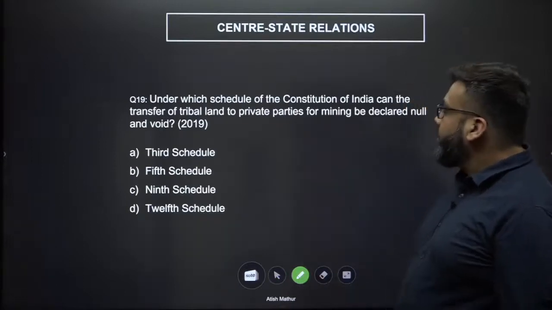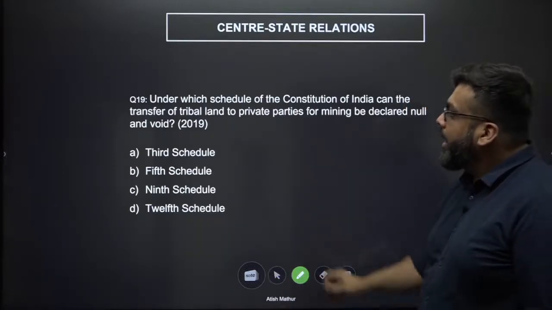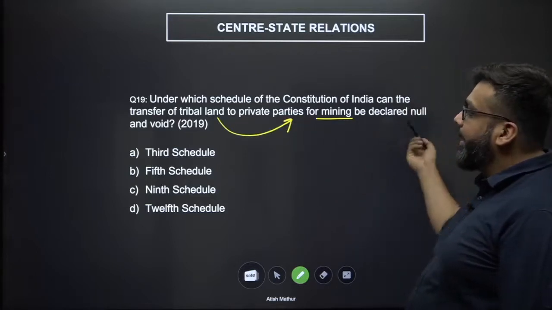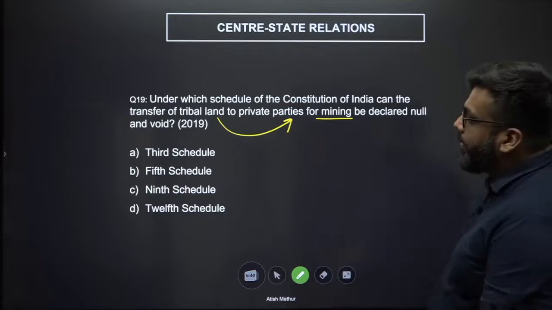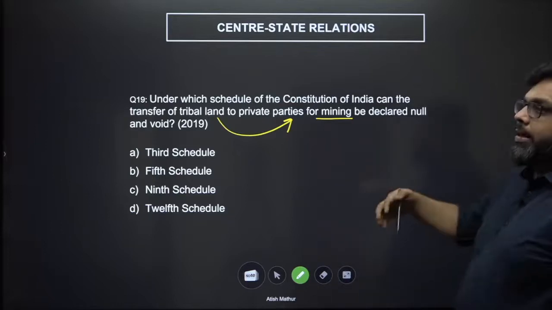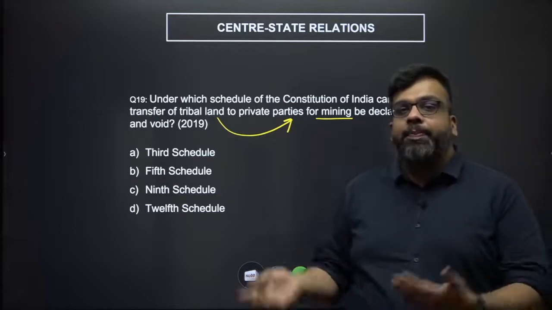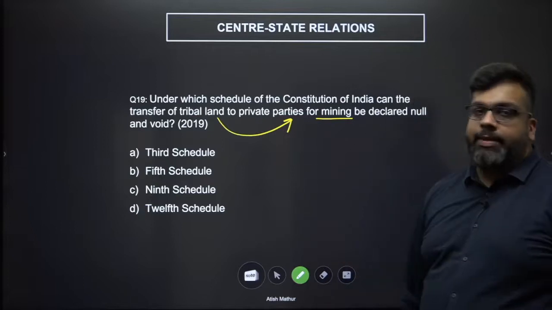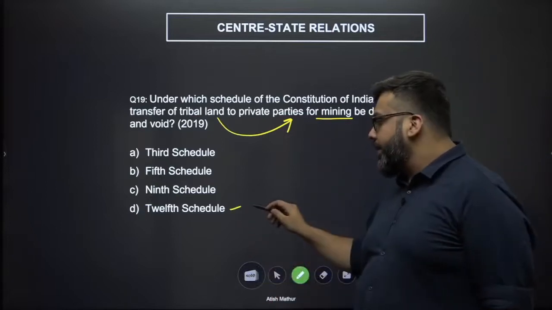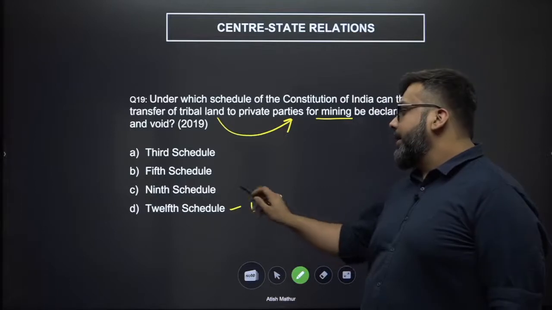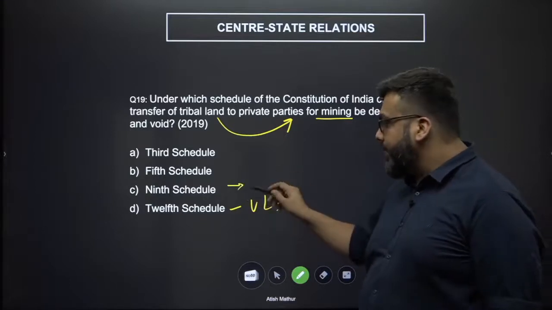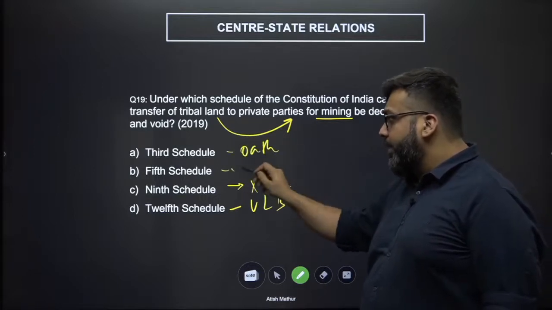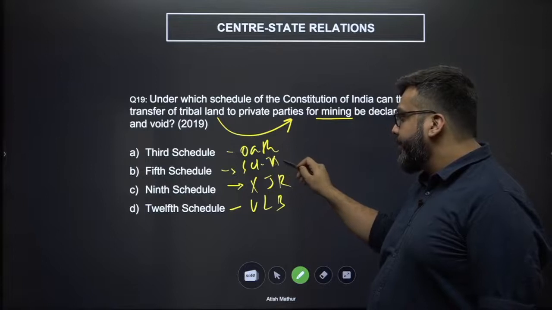Under which schedule of the Constitution of India can the transfer of tribal land to private parties for mining be declared null and void? What you are basically talking about is land use for private gains for mines. 3rd schedule, 5th schedule, 9th schedule, 12th schedule. Let's see what they're about. 12th schedule is about urban local bodies. 9th schedule is about laws that cannot be judicially reviewed. 3rd schedule is about oath. 5th schedule is about scheduled areas, right?